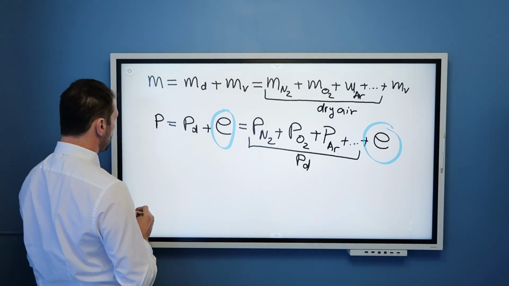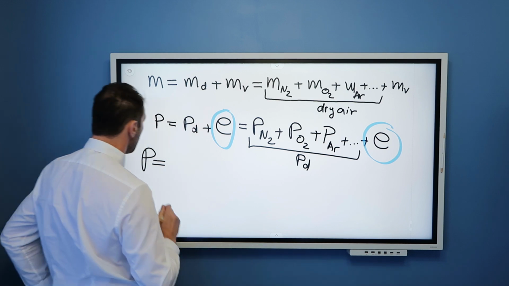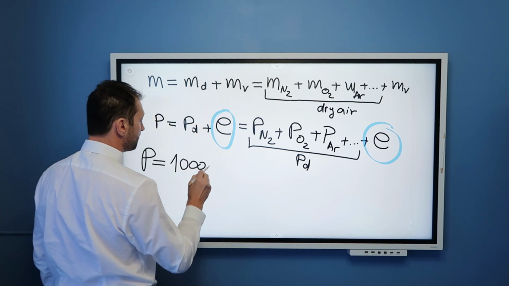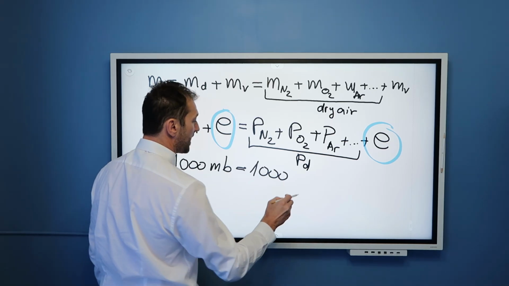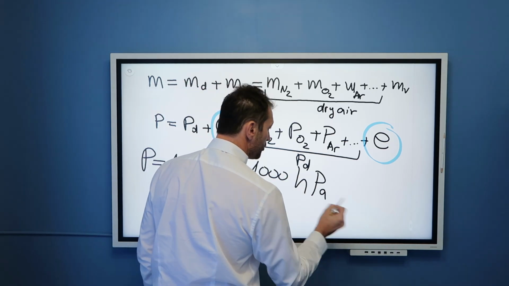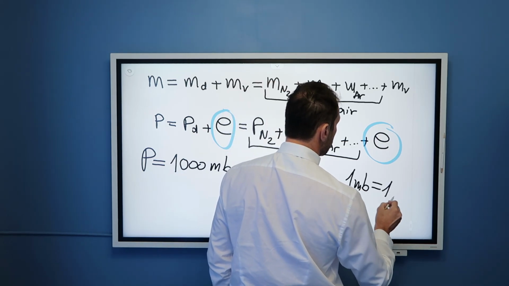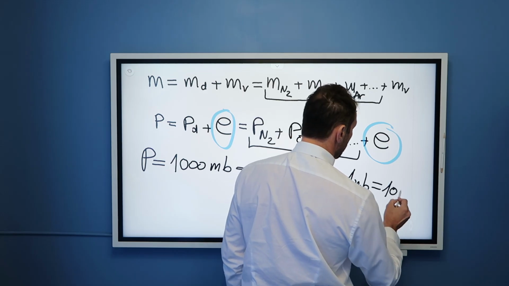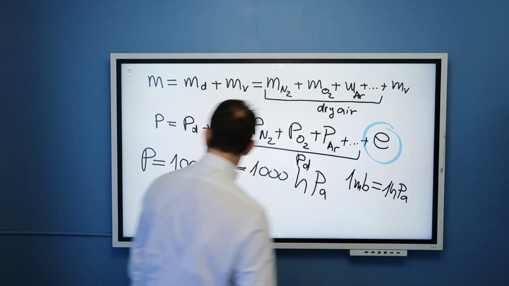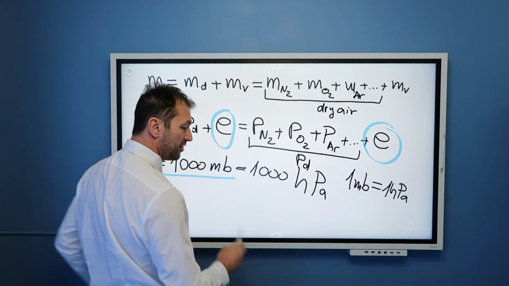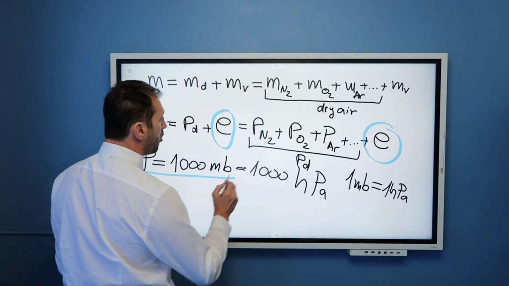So what we can also conclude, if we have, for example, total pressure in this room of 1000 millibars, which is also 1000 hectopascals. As you know from my previous videos, 1 millibar is exactly the same as 100 pascals or 1 hectopascal. So, if we have this pressure in the room, which is very likely, or around this value, we know that